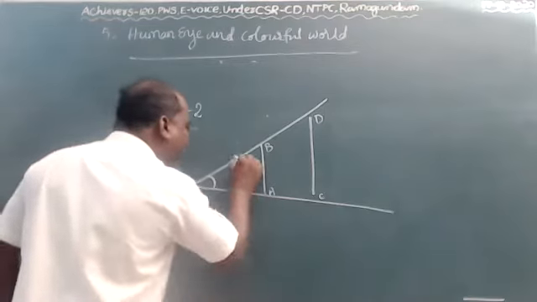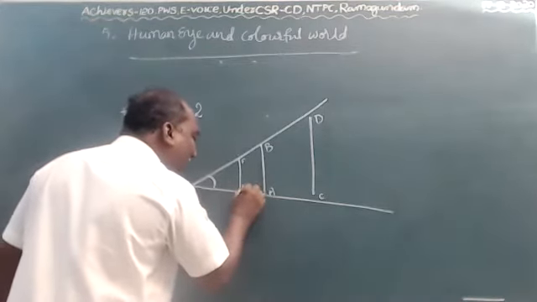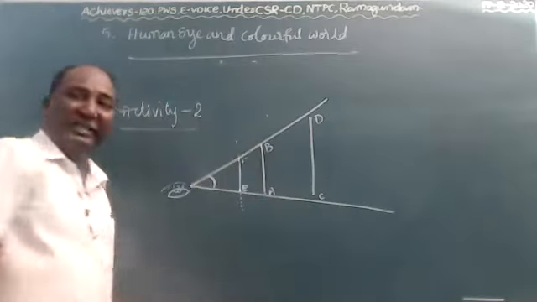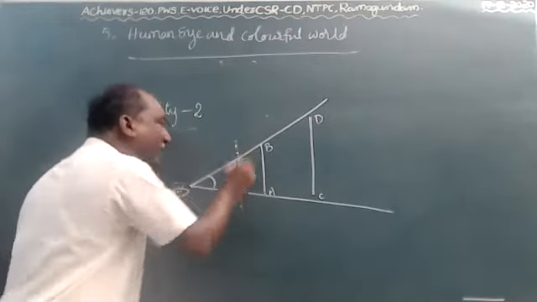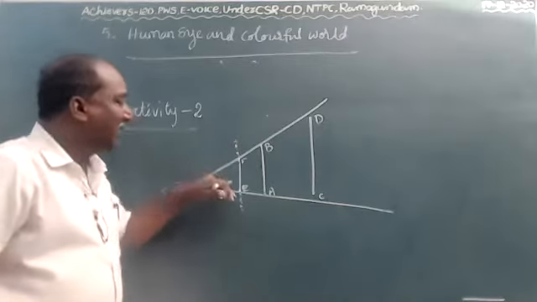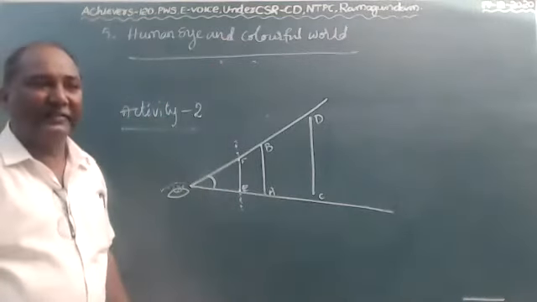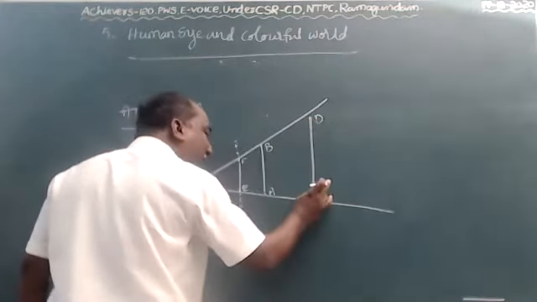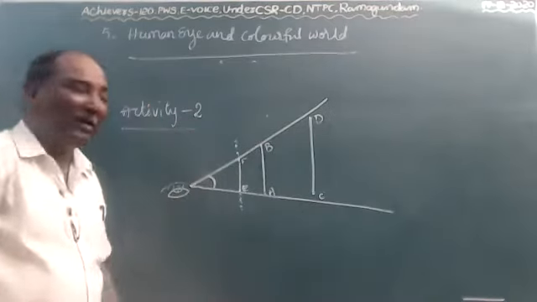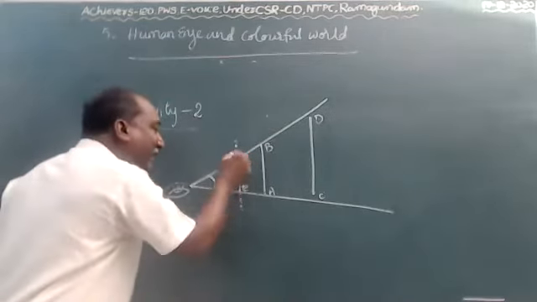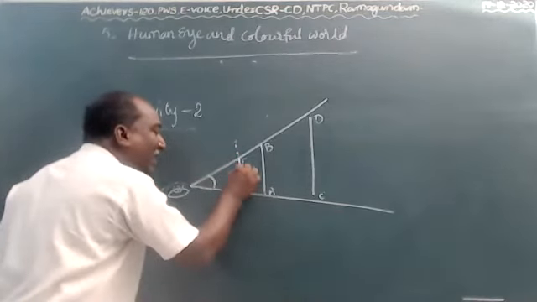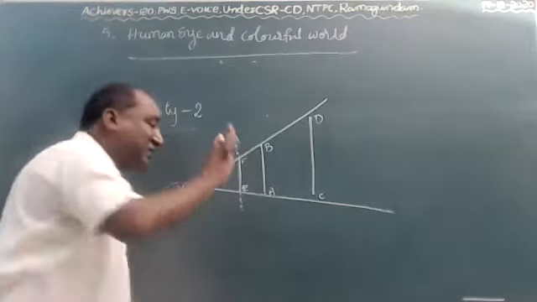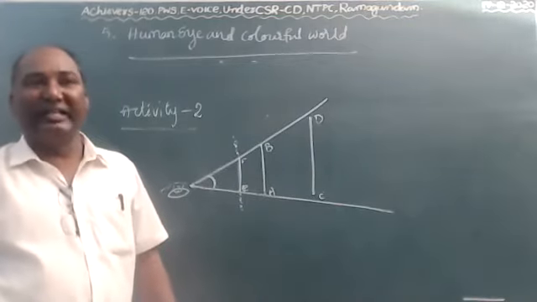But coming to the EF, we can see only a little part, this part only. This extreme end we can't see, children. Why can't we see these extreme ends? Because the angle of vision increases to more than 60 degrees. So CD we can see completely, the whole object. AB also we can see completely. But in EF we can see only a little part, because our angle of vision increases more than 60 degrees.